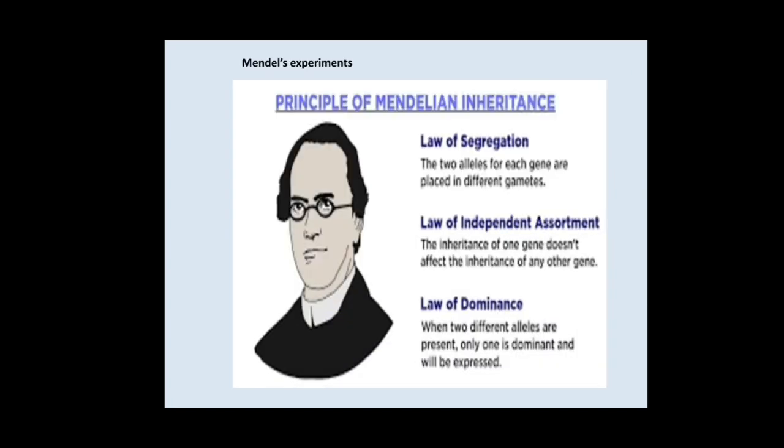Let's discuss the laws of Mendelian experiment. He proposed 3 laws: law of segregation, law of independent assortment, and law of dominance. Before discussing these laws, let us discuss the crosses first. Then after the crosses, we will discuss the laws.